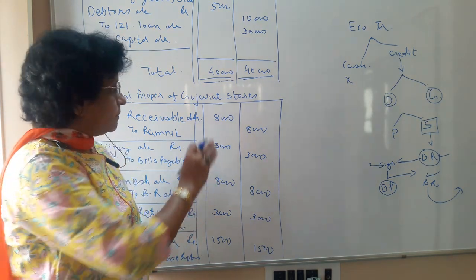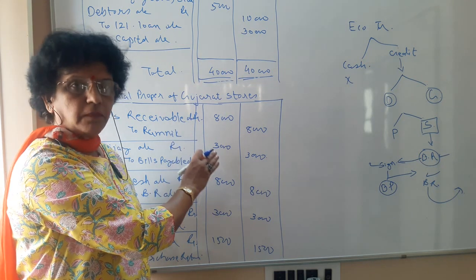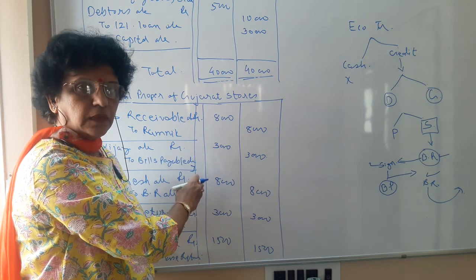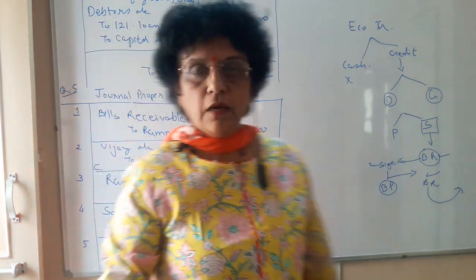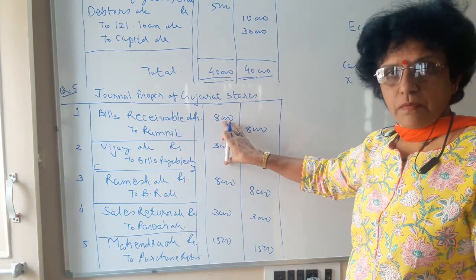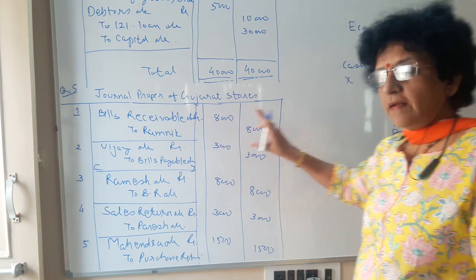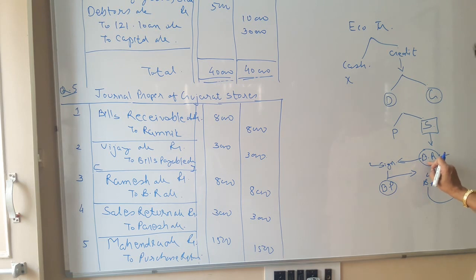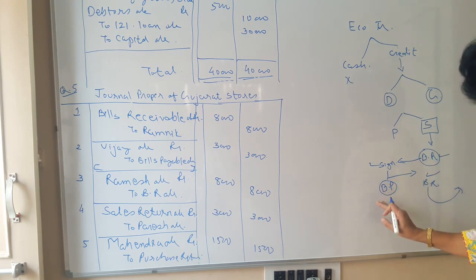So in this manner, whichever subsidiary book you are not maintaining, for those transactions we include them in our journal proper. So firstly we have understood the opening journal entry, and secondly the journal entries for transactions of subsidiary books not maintained. You have to keep this particular thing in your mind: the relationship between debtor and creditor becomes that of purchaser and seller. Always the seller writes the bill. The purchaser has to sign and return it. That becomes bills receivable for the seller and bills payable for the purchaser.